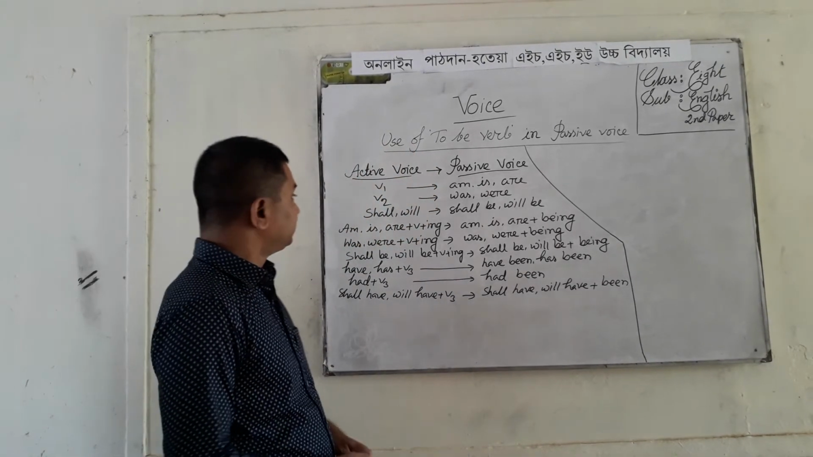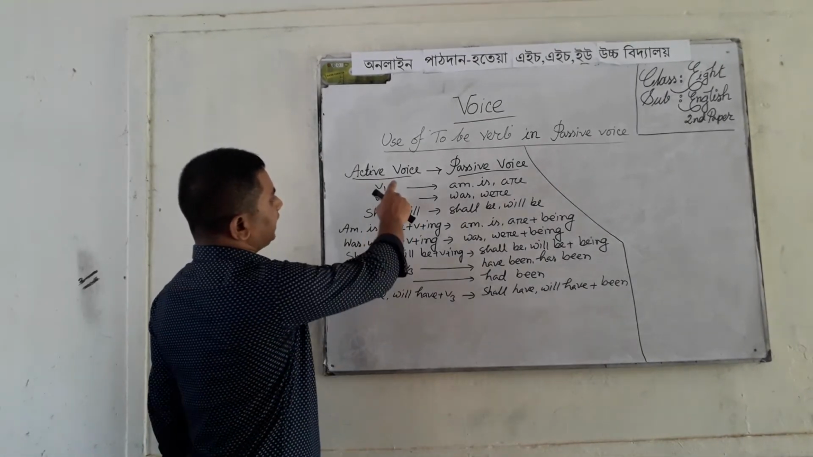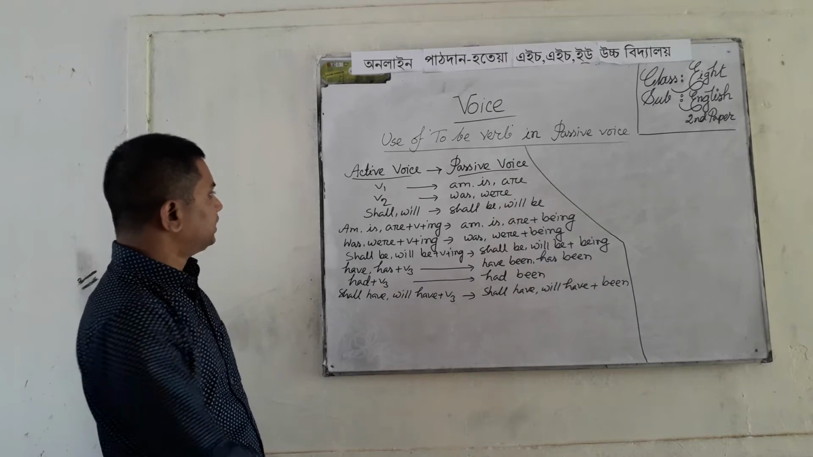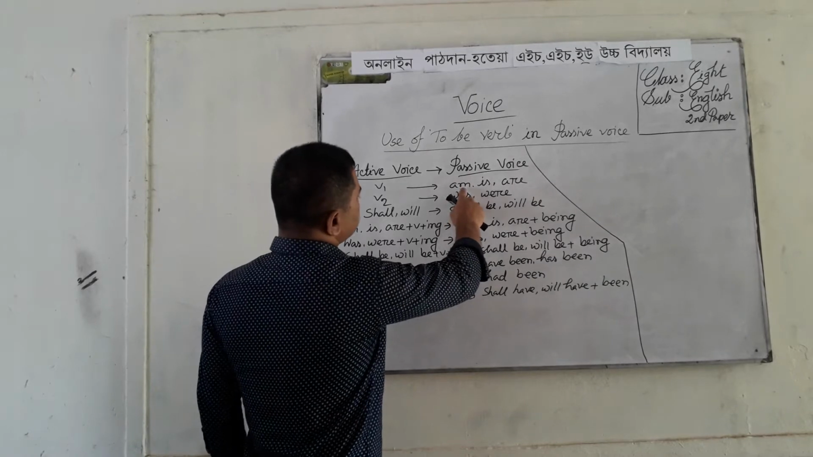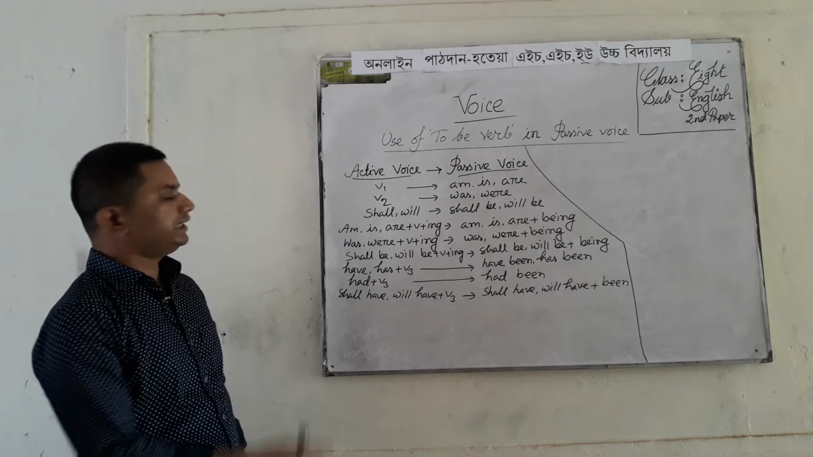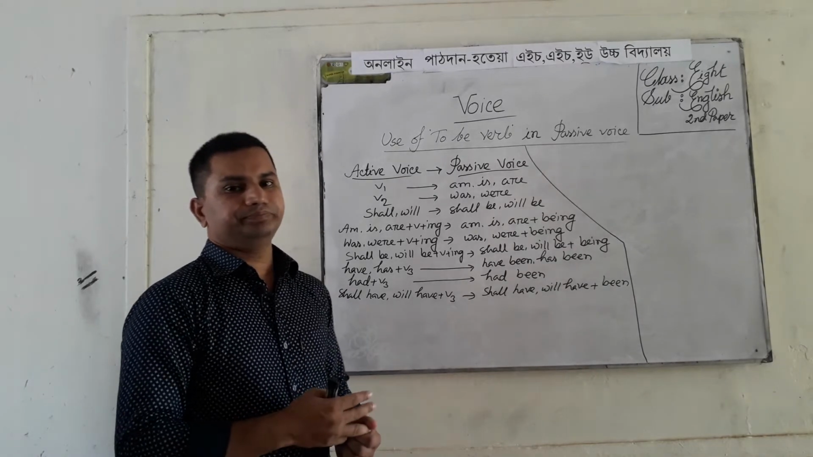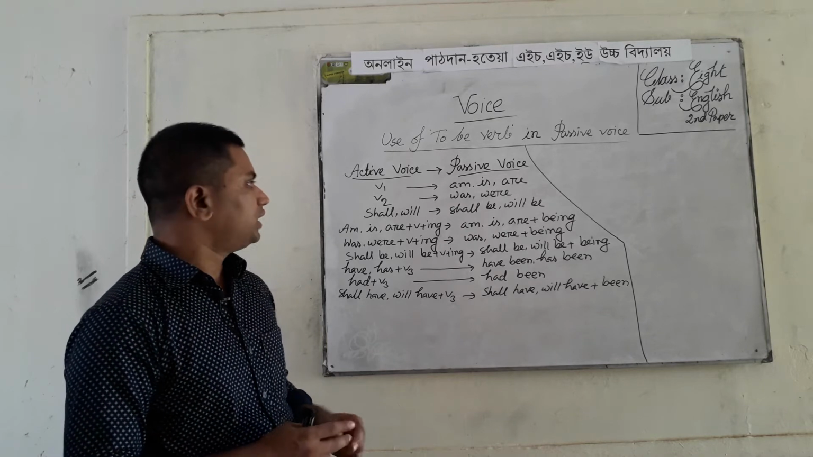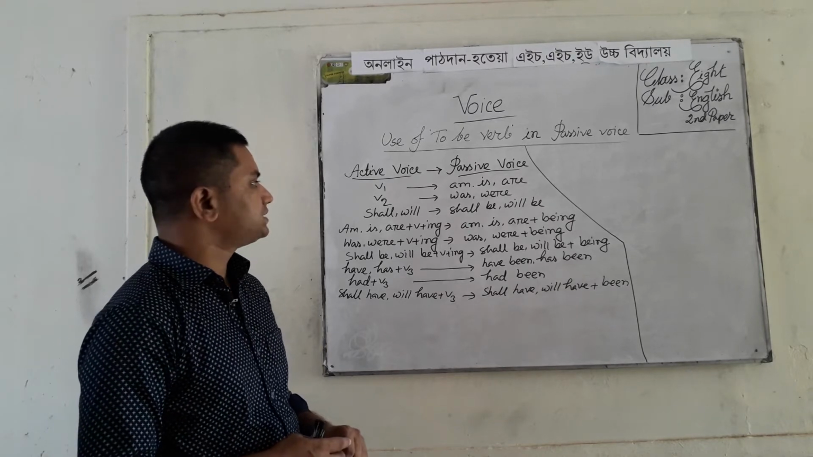My dear students, notice the board. I am writing here active voice and passive voice and also use of to be verb in passive voice. I am writing V1 in active voice, then passive voice am, is, are. I mean to say, if there is V1, the base form of verb, in active voice, then we have to use am, is, are in passive voice as to be verb.